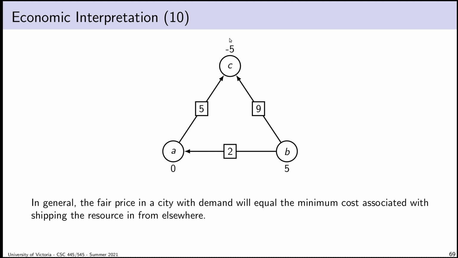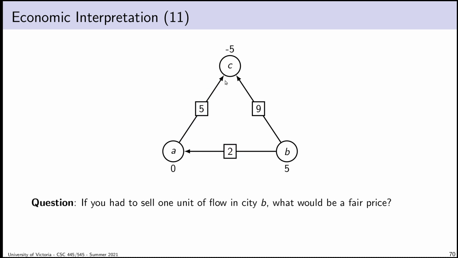And so maybe it's clear what I'm doing here. What's going to happen is, in general, in a city that has a demand, where there are buyers, the fair price will equal the minimum cost of shipping that resource in from elsewhere. So in this case, in such a simple example, it would be the price of shipping it in from vertex B via this route.